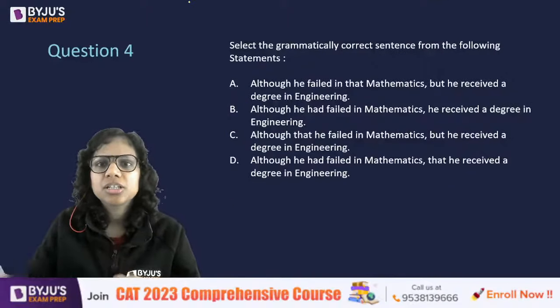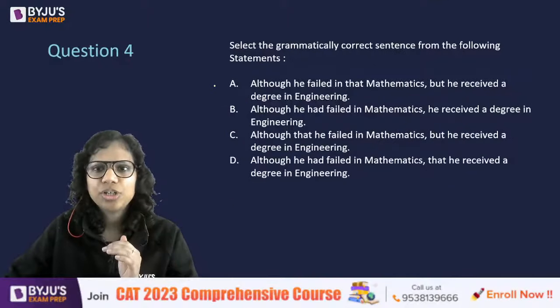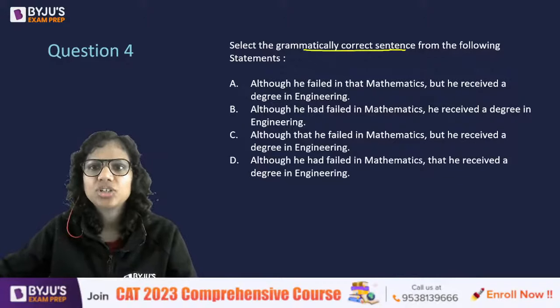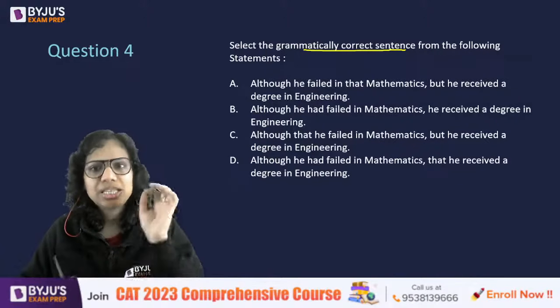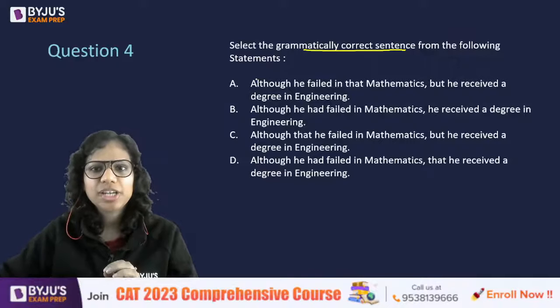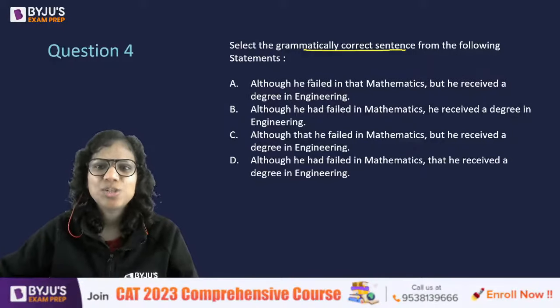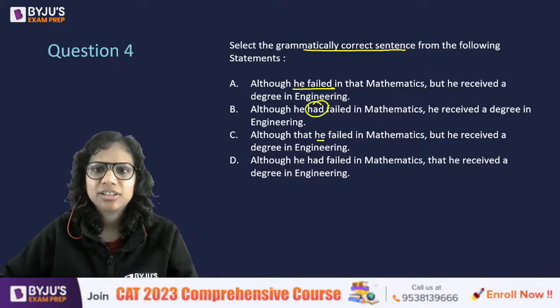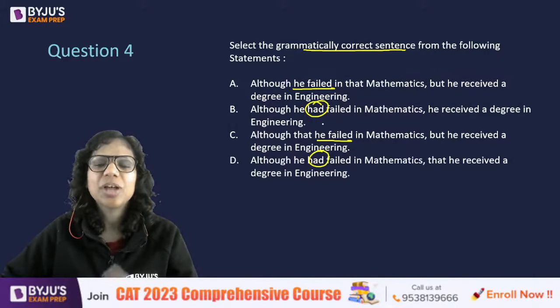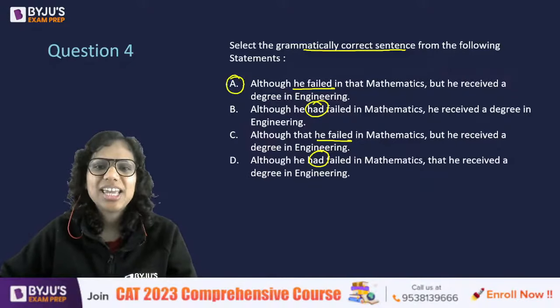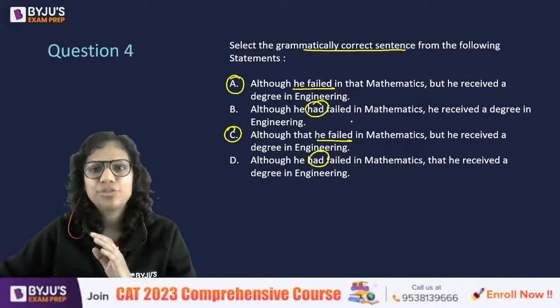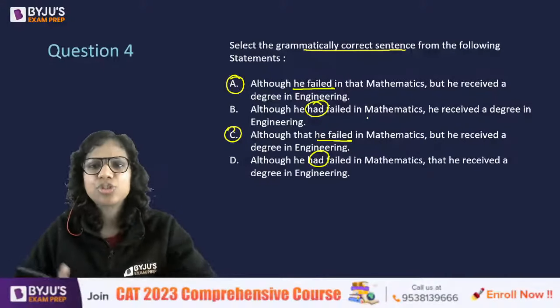So, here one sentence has been written in 4 different ways. You have to tell me which construction is grammatically correct. In such questions, I always advise you to read vertically. Spot the differences here. So, for instance, he failed, he had failed. He failed, he had failed. So, one difference, A and C are similar, but B and D are different. So, I found one difference here. Right. Similarly, proceed.